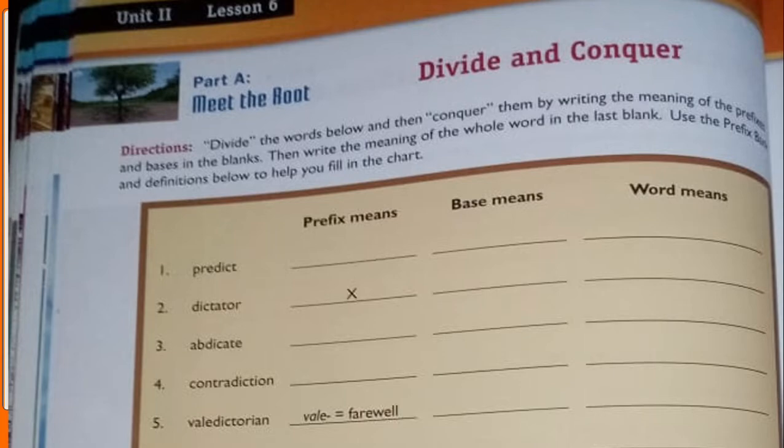So let's move forward with the word predict. Predict: the prefix is pre, which means before, and the base is dict, which means to say. Then the word meaning is forecast, according to the vocabulary at the bottom of the page.